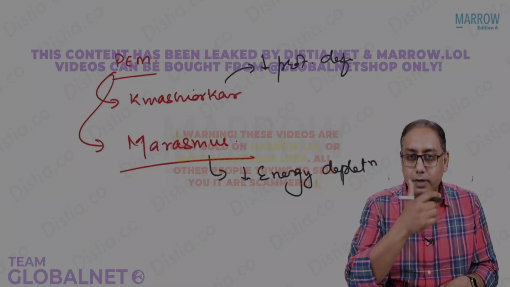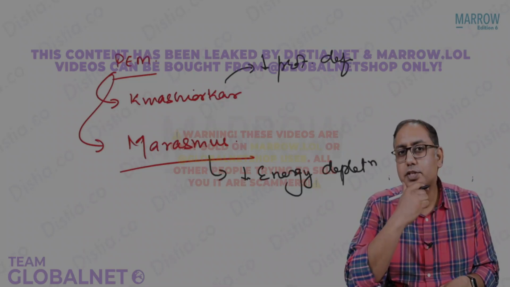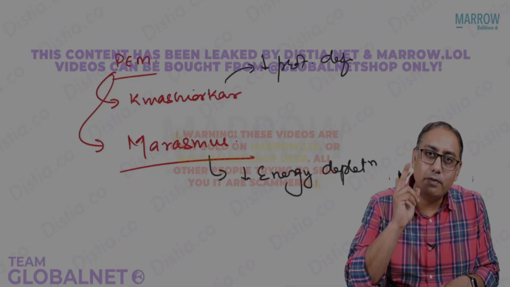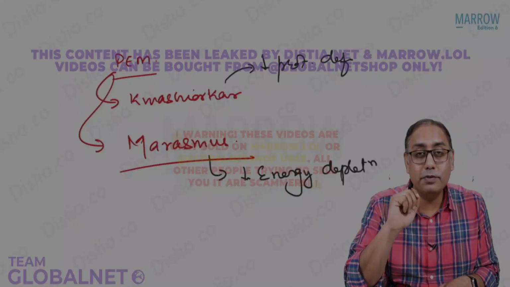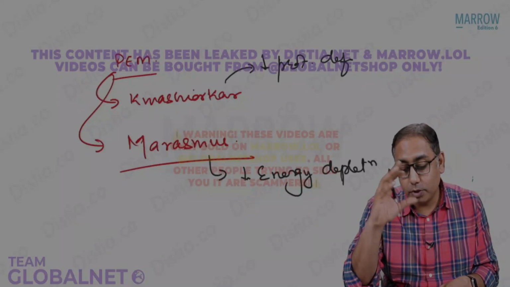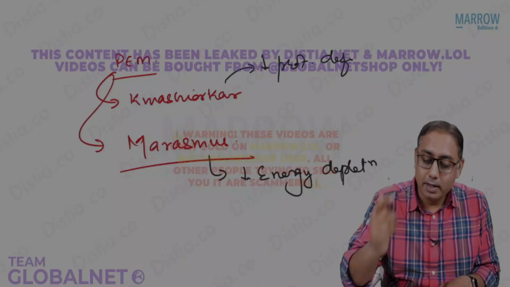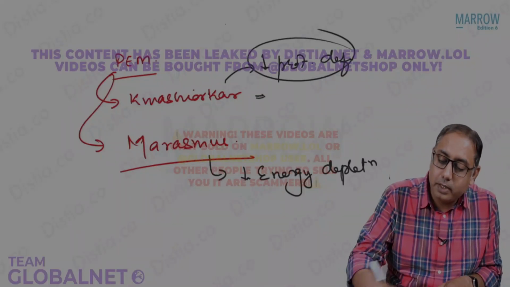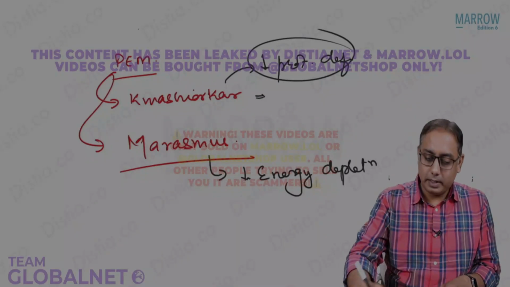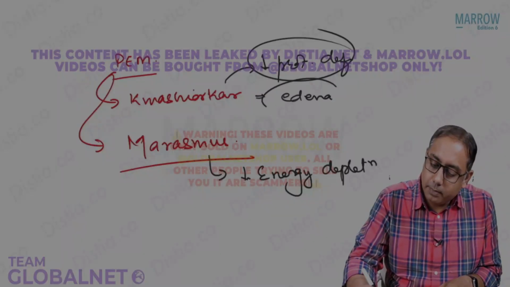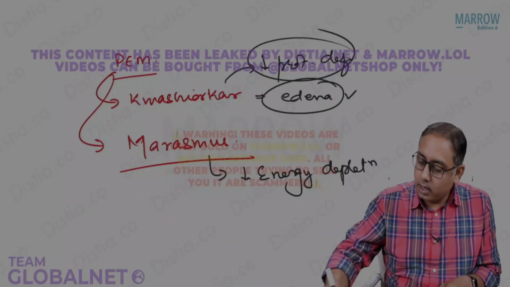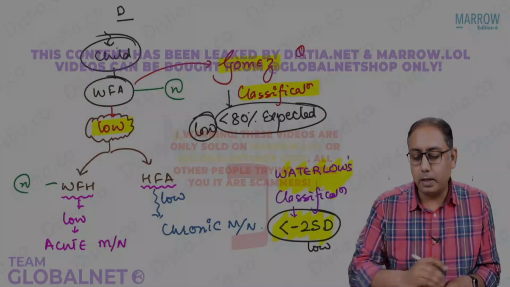kwashiorkor. If there is protein deficiency, which of the following diseases is going to have edema? Can you tell me which of the following, kwashiorkor or marasmus, is going to have edema? I think it is common sense. Wherever in your body, if the protein is low, there will be edema. So that means edema is a feature in kwashiorkor.